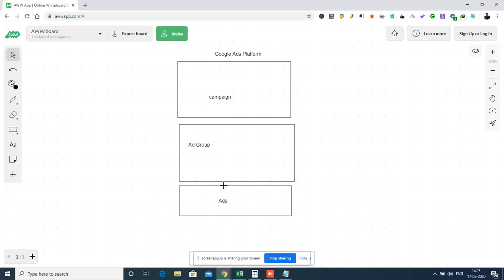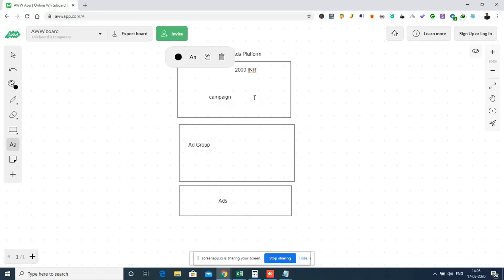Okay. So how it is going to work is, for an example, if we give some budget here, like every day I'm going to spend 2000 INR. If I give this instruction to the campaign, whatever ad groups are created, and whatever ads are created in the ad groups, everything will be under the master configuration of 2000 INR. That means if I am running three advertisements in ad groups, the three advertisements will spend that 2000 rupees equally. And if I am having six ads, each and every ad will share equally. So that is how the hierarchy works.